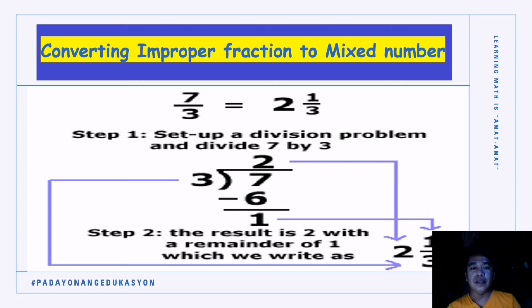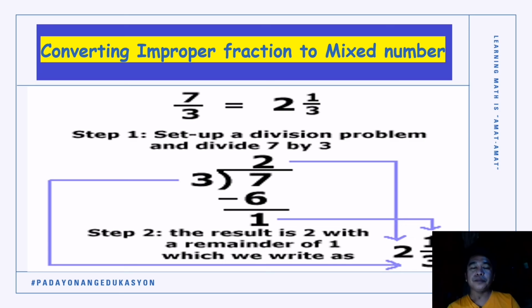7 divided by 3. Tanawa da sa aton nga worksheet kag sa aton nga video, meron dira example, 7 divided by 3. So, ma-divide kita. Pila ka 3 ang ara sa 7? There are 2 3s. So, your quotient there ara sa ibabaw, 2. 2 times 3 is equal to 6. 7 minus 6 is equal to 1. 1 is our remainder.